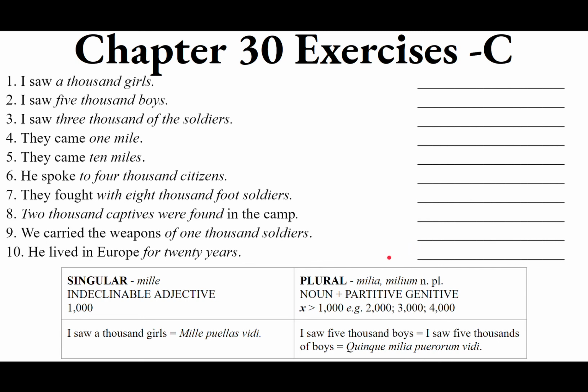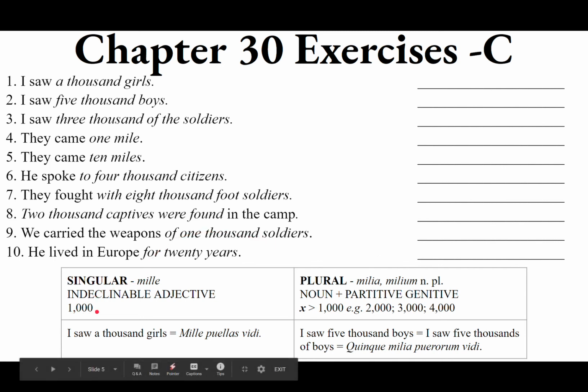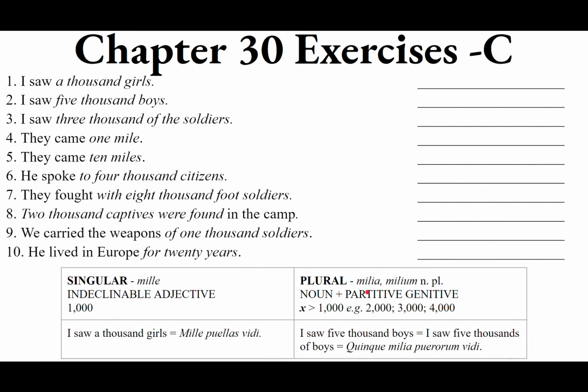Optime, very well done. Make sure you are able to distinguish between mille, a singular 1,000, an indeclinable adjective, and then milia, milium, always neuter, always plural, more than a singular 1,000: 2,000, 3,000, 4,000, etc., going up.